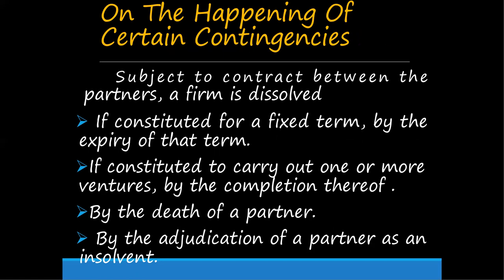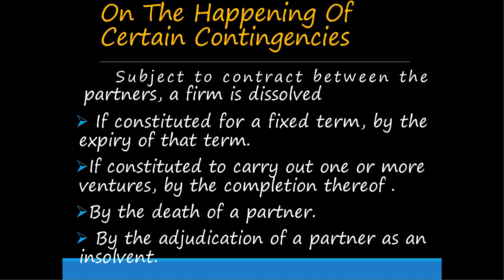In our last slide, we have seen what the compulsory dissolution cases are, where someone forces that firm to dissolve. So under this case, on the happening of certain contingencies, it is denoted by the partners' behaviors.